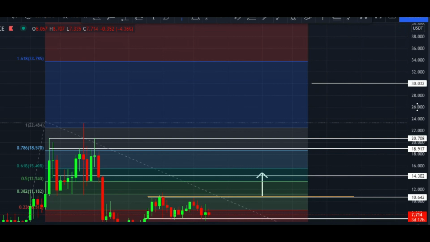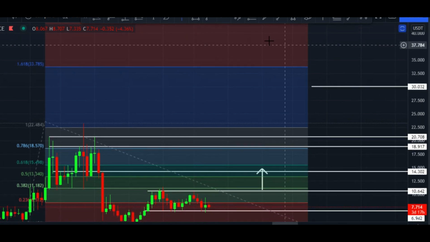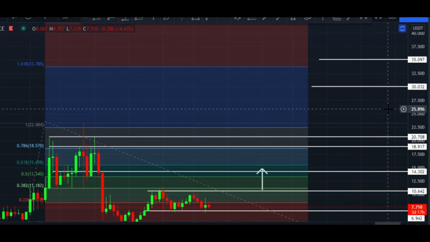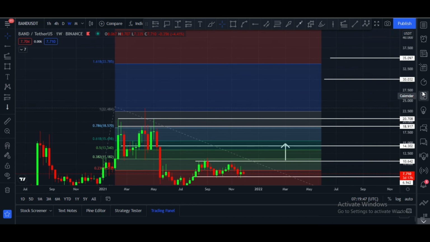I think $30 to $35 price zone is very safe zone, and it can hit this target within this bull run, and I think so it can easily hit this target. And these are my targets for this bull run, and I think it can hit $30, maybe $35 in this bull run. This is my final target.